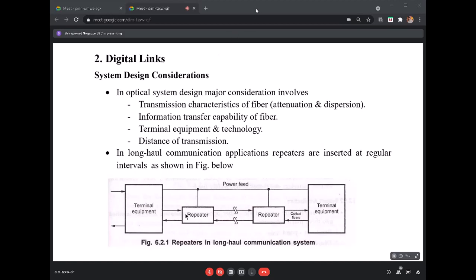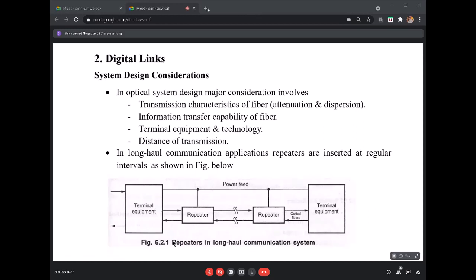Sir, to prevent signal loss, like we use transceivers and stuff, sir. So that we can regenerate the signal, the lost signal. Okay, fine. A repeater is just like your amplifier in your regular communications, right? So it is just the same as that.